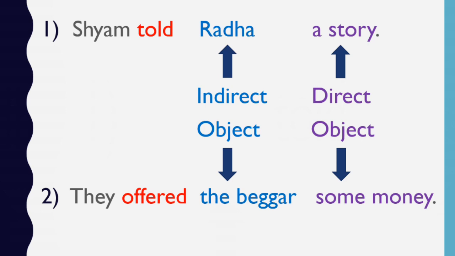Same way, they offered the beggar some money. The beggar is the name of the person who receives the action, so it is indirect object. And some money is the name of the thing received by the indirect object, the beggar. So it is a direct object. Usually, indirect object is written first, like we can see here in these two examples.